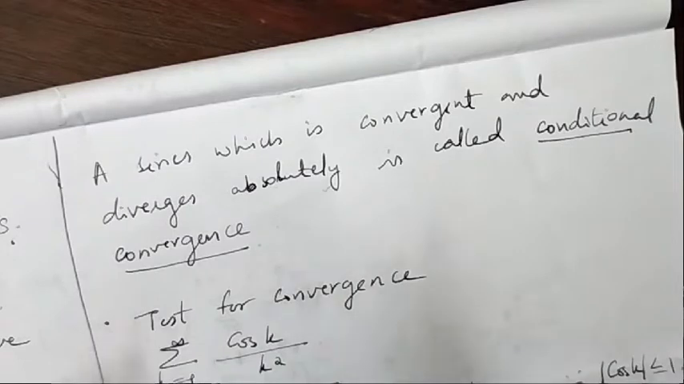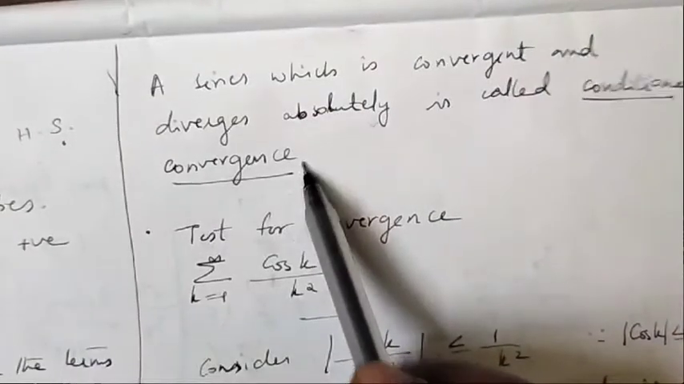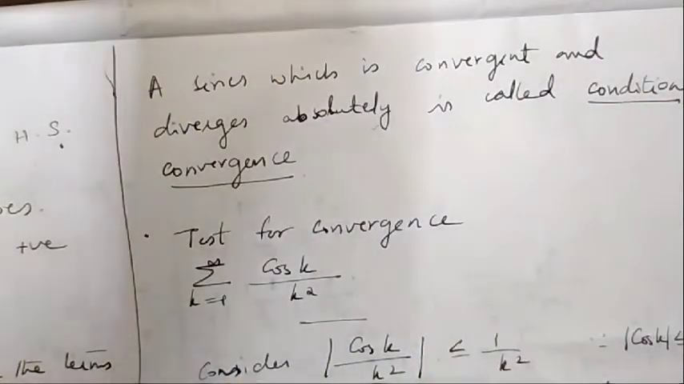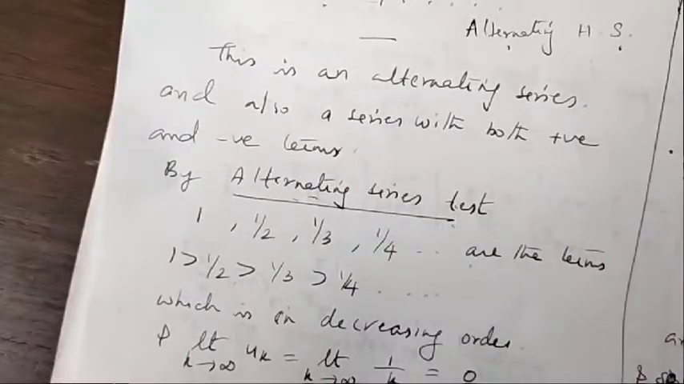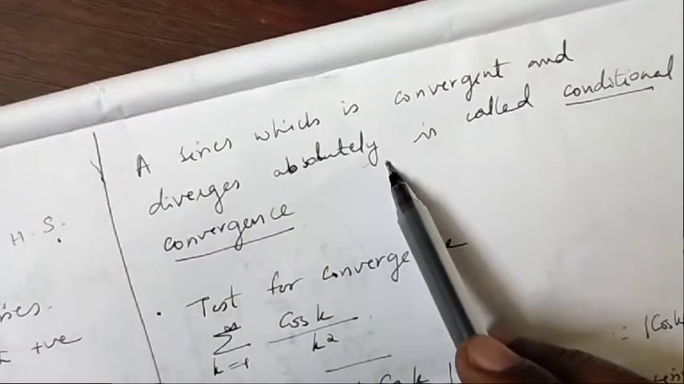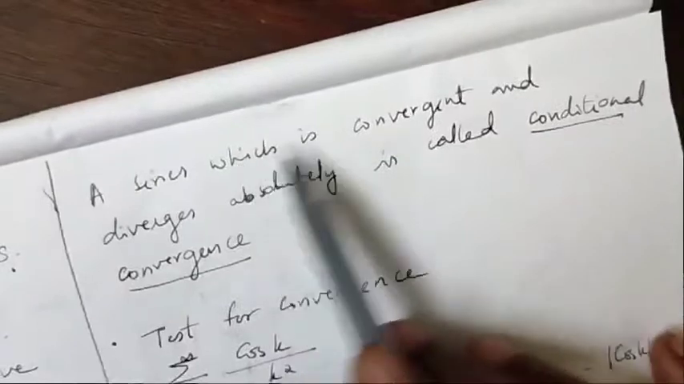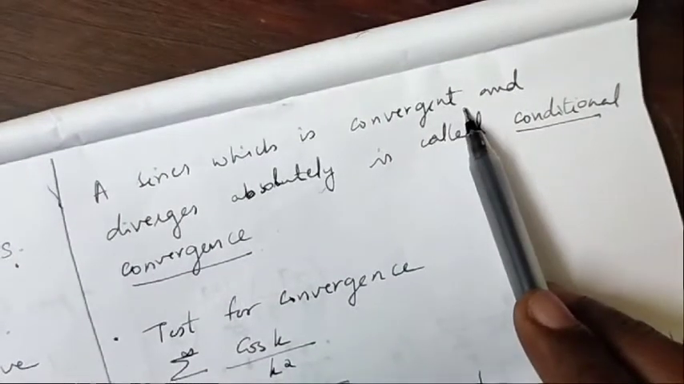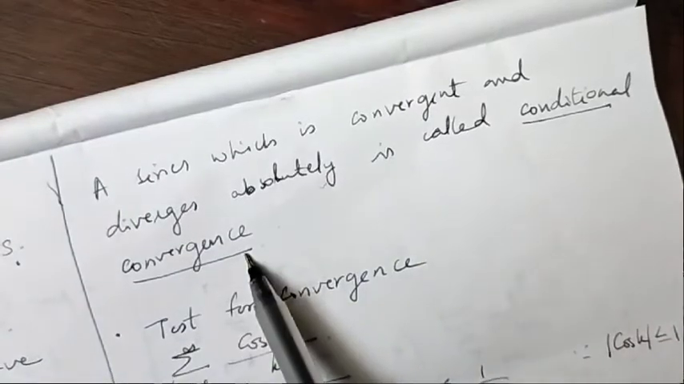So the alternating harmonic series is a conditional convergence, because it has properties like divergent and convergent. By the alternating series test it is convergent, but in absolute convergence it is absolutely divergent. So a series which is convergent and diverges absolutely is called a conditional convergence.